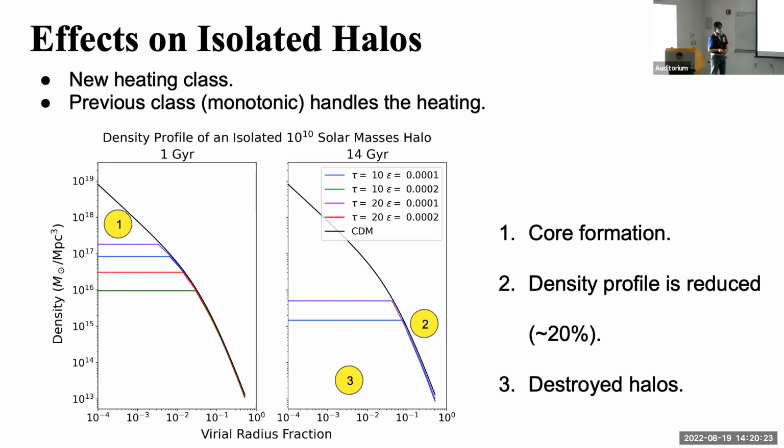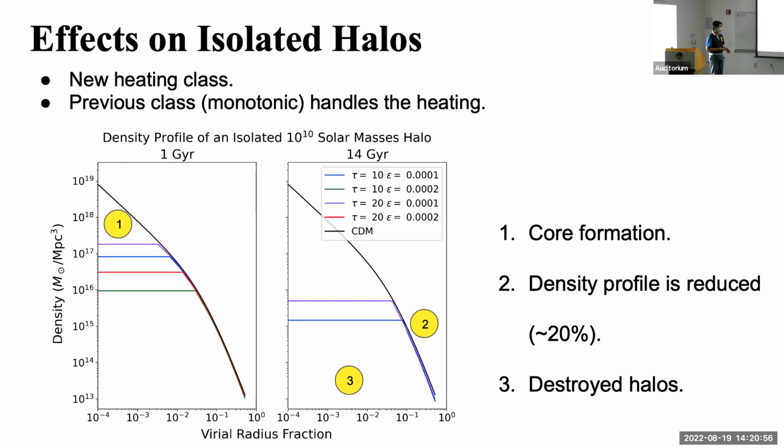So we can see 3 very important things that happen when the decays are introduced. The first one is core formation. So we're seeing these flat lines. This means that there's a core that grows with time, and there's an explanation for why this occurs. The heating from the decays is independent from the radius, and it also increases with time. So it is able to surpass the binding energy for smaller radii. Galacticus doesn't really have a good way to handle this case, so this specific class assumes that the density in that region is uniform. However, we don't know how accurate that assumption is.